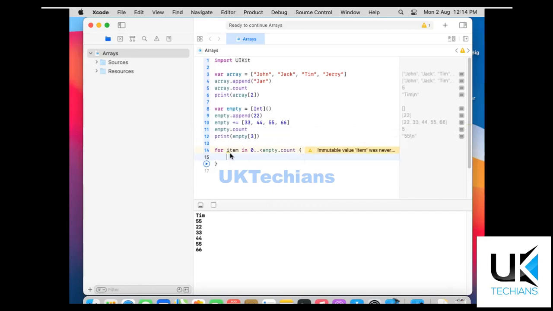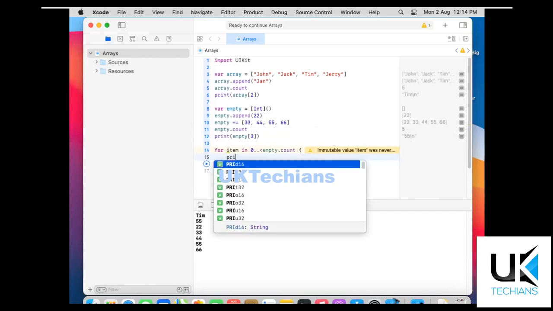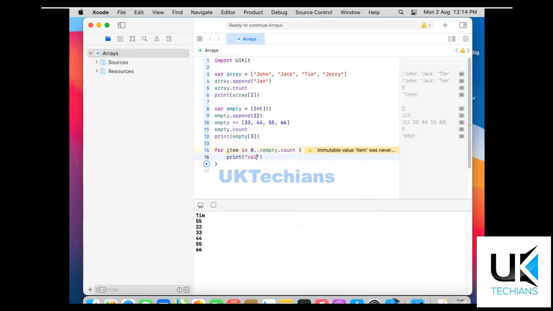Now what we have to do here, we just print here value at item is empty item, like this.